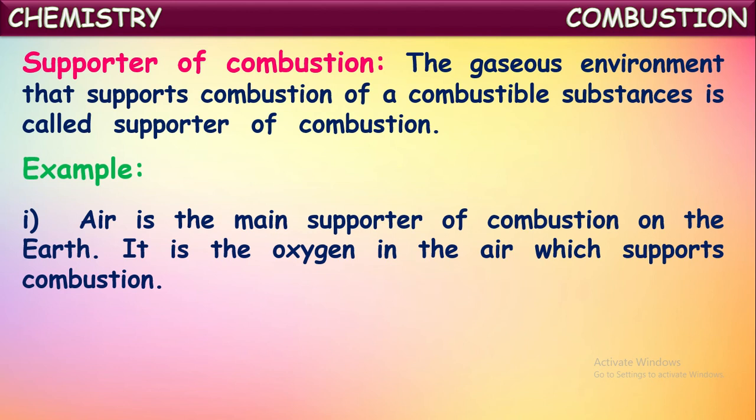For example, air is the main supporter of combustion on the earth. It is the oxygen gas present in the air which supports the combustion. So we can say oxygen is a supporter of combustion. In the presence of oxygen only, fuels will continue to burn. They burn and produce heat energy. This happens only in the presence of oxygen. That is why oxygen is called supporter of combustion.